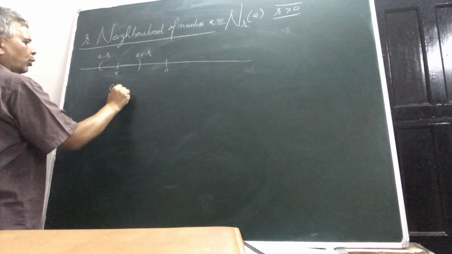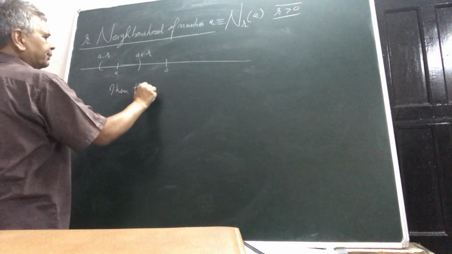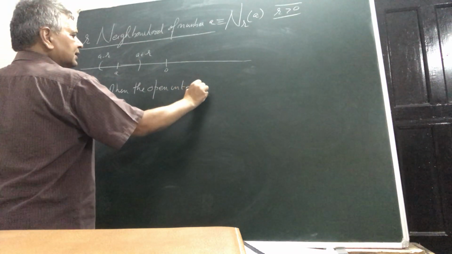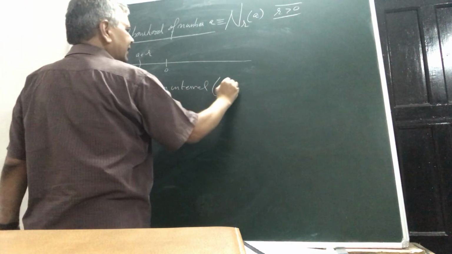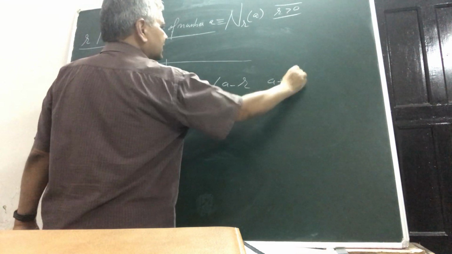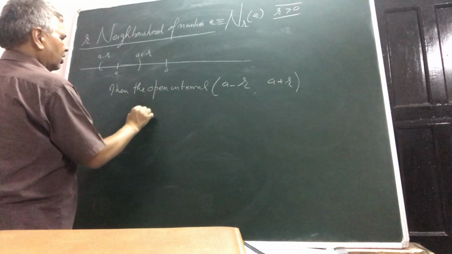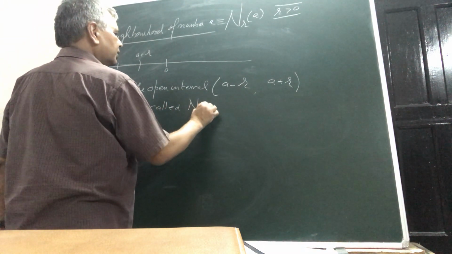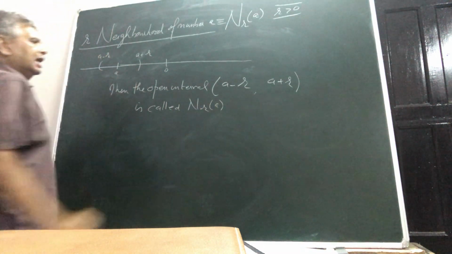Then the open interval (a minus r, a plus r) is called the r neighborhood of a, N_r(a).